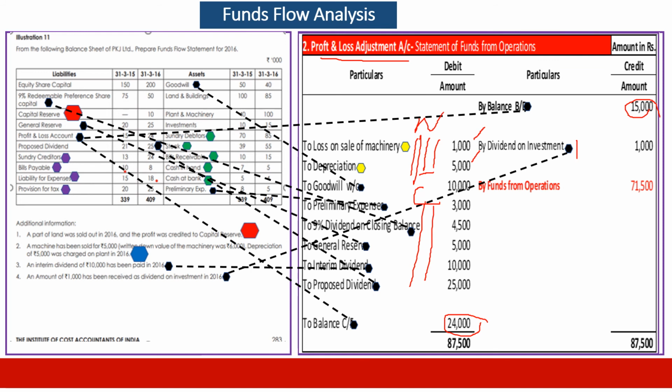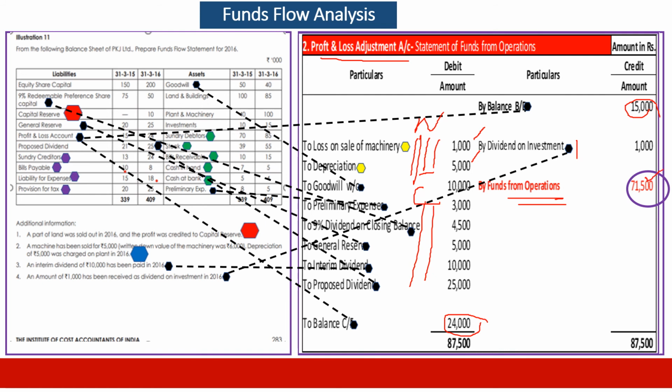Cash items belonging to finance and investment are removed for relocation. The same logic is applied here. With this, whatever difference comes is called funds from operations. That is what we used to do, funds from operations. Here we receive this amount.